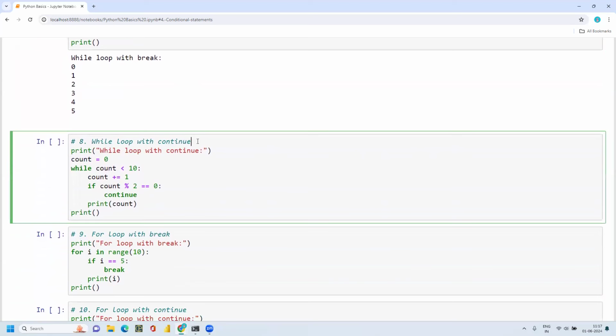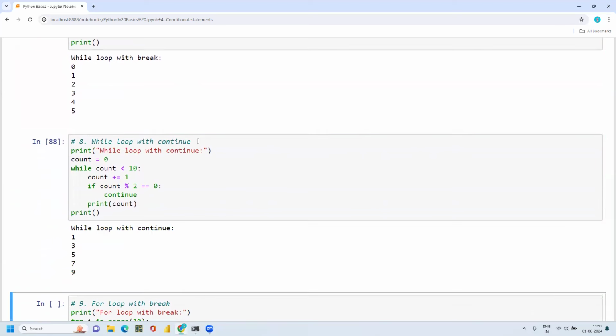And a while loop with continue. Continue means, just like the above example where I'm giving certain conditions and asking the loop to stop when the condition is satisfied, similarly I'm giving a condition and instructing the machine to continue if this condition is satisfied.